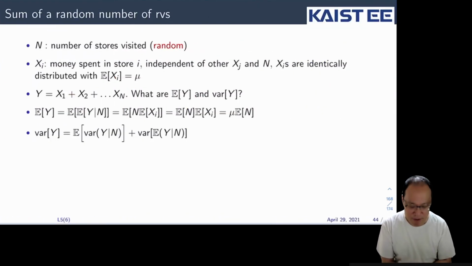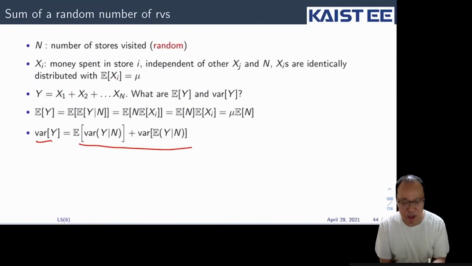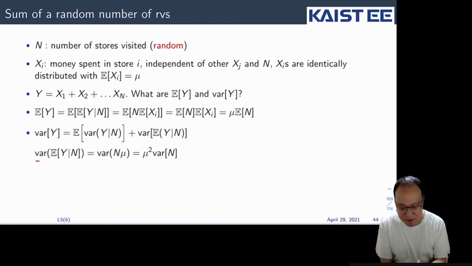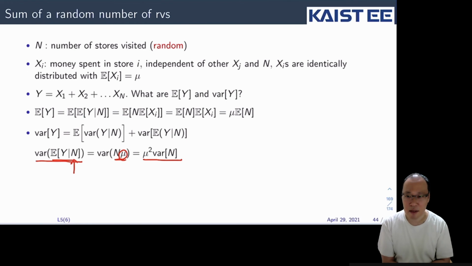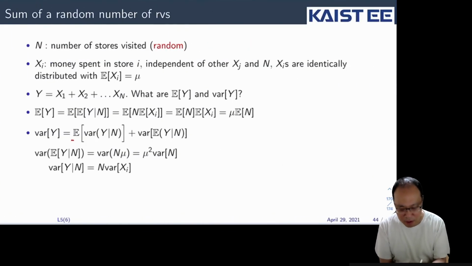What about the variance? For the variance, we're going to use the law of total variance. Let's first compute the variance of the expectation of Y given N. Now N is given, then what is the expectation of Y? That is N mu. And mu is a constant, so that is equal to mu squared times the variance of N. Okay, that's this part.